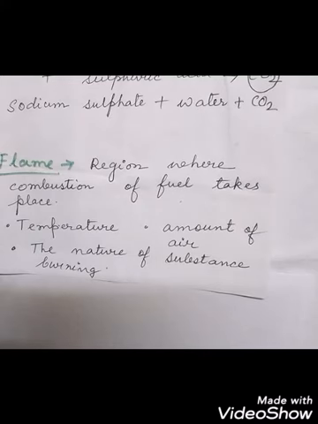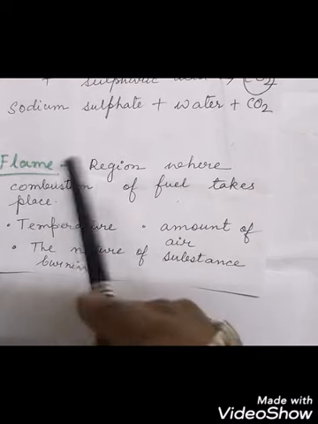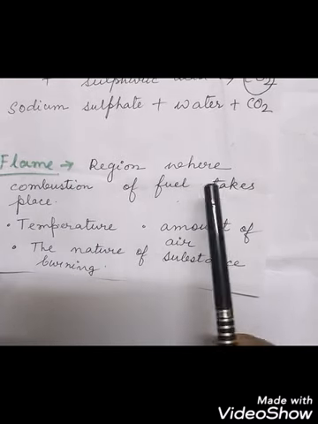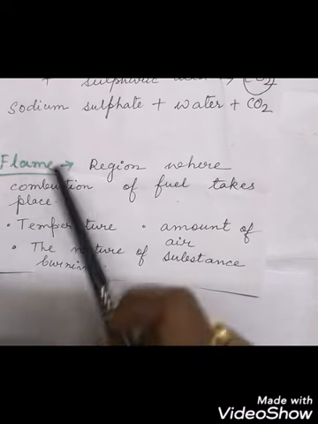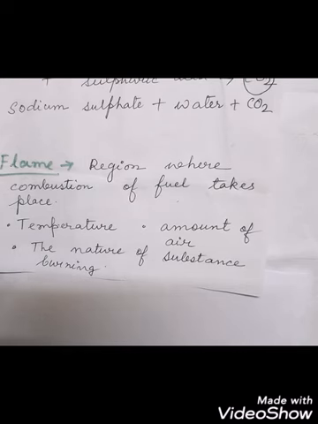What is the flame? The flame is a region where combustion of fuel takes place. So this region, what happens here? There is combustion of fuel, and this is called the flame. Now there are different colors of flame.